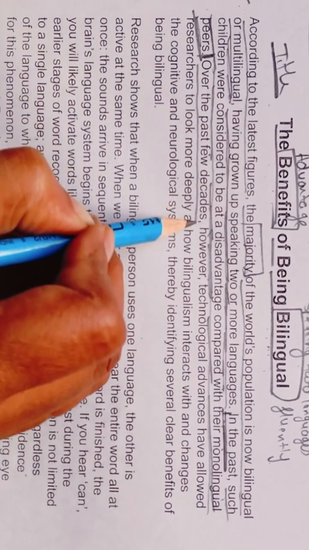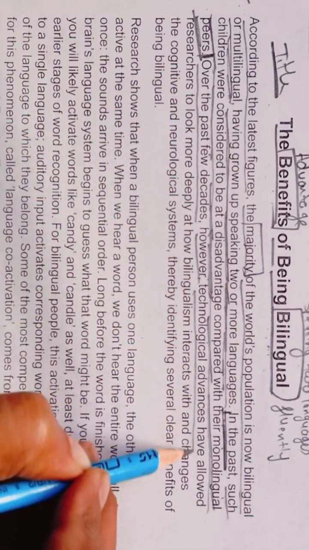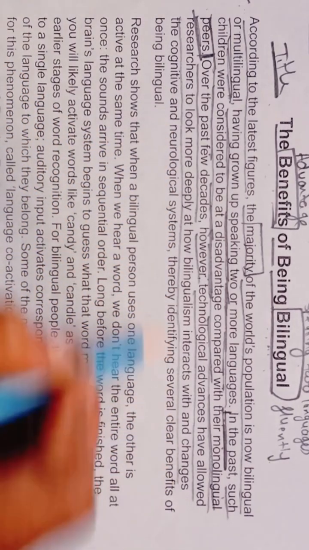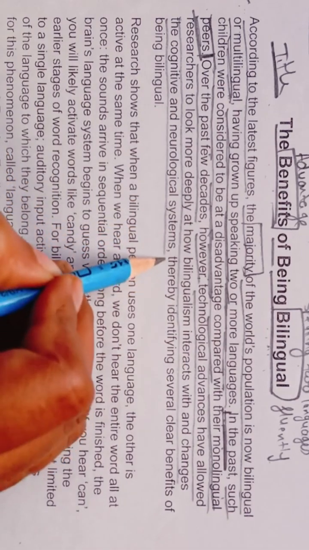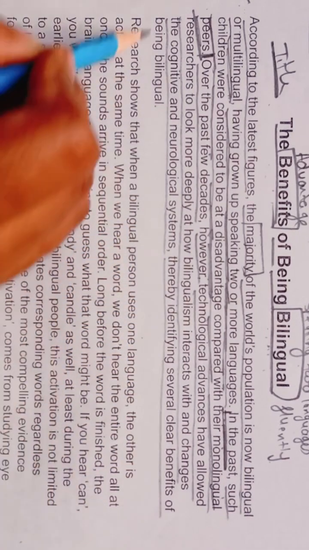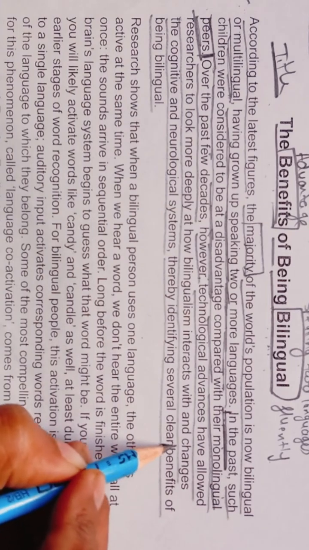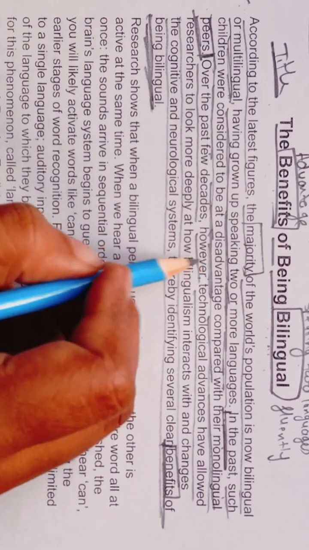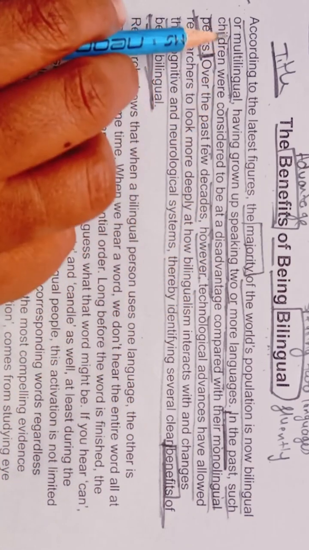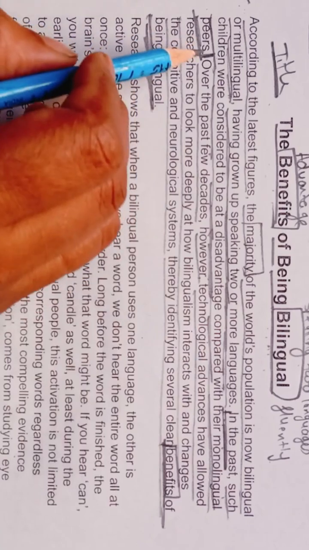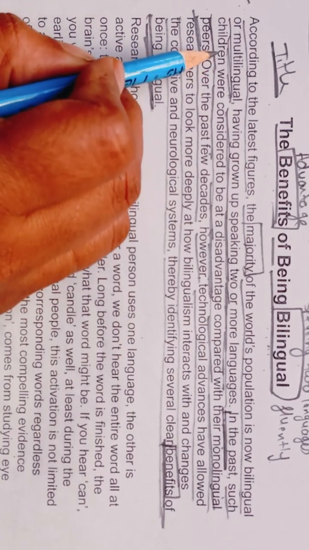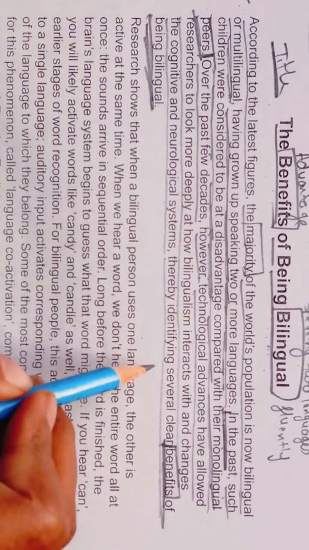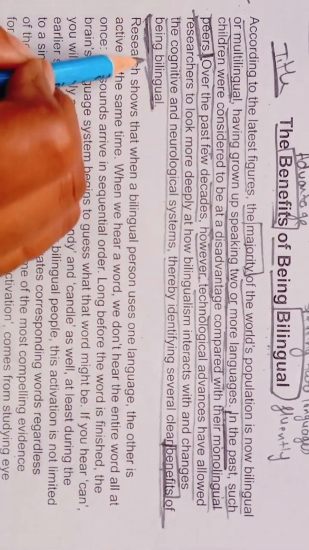Over the past few decades, however, technological advances have allowed researchers to look more deeply at how bilingualism interacts with and changes the cognitive and neurological systems, thereby identifying several clear benefits of being bilingual. So here we are getting two things. First, in the past they saw multilingual people or children as a disadvantage, but in recent decades they identify clear benefits of being bilingual.